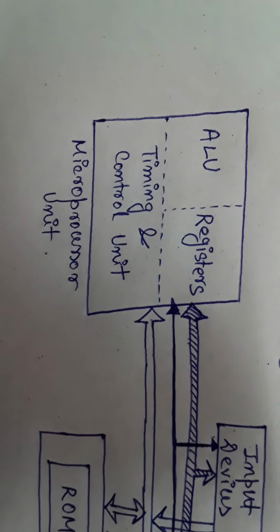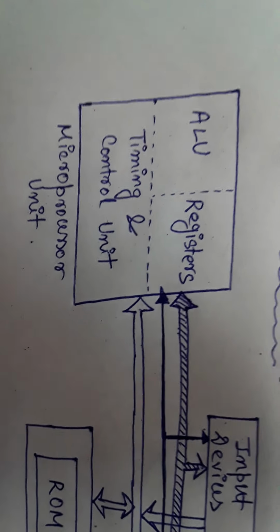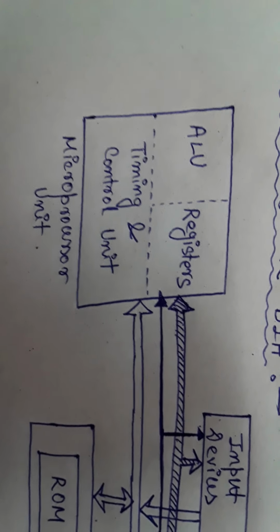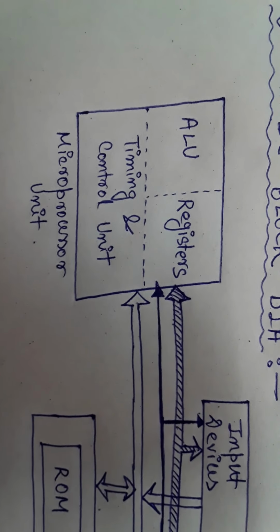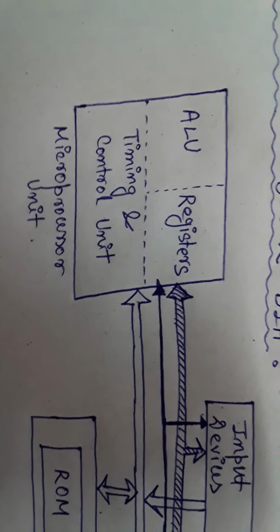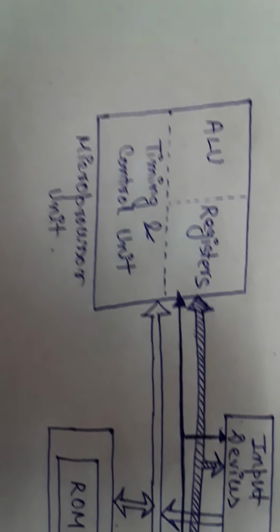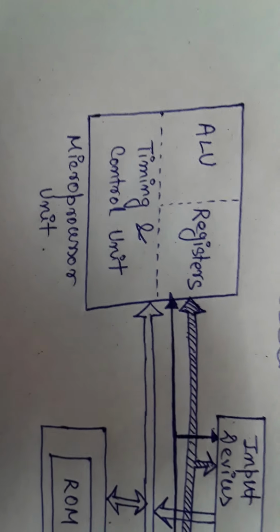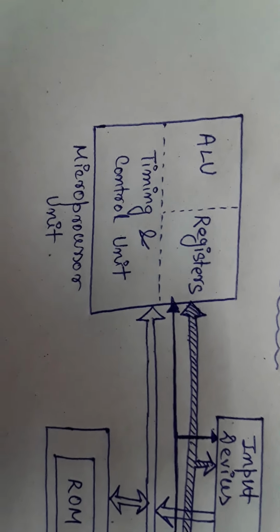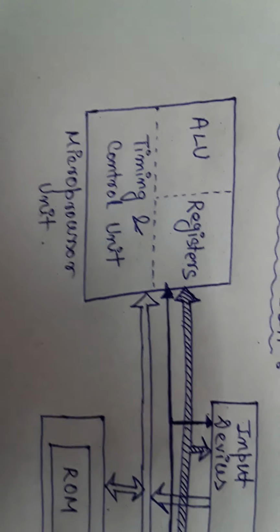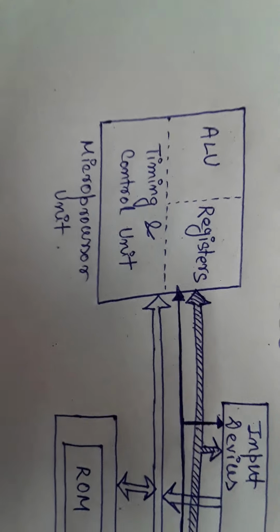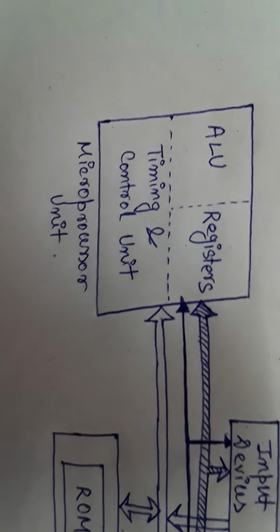This control signal is generated from the timing and control unit. We will be learning these things in brief. In the architecture part of each and every microprocessor, we will learn about the timing and control unit, and that is very, very important. So ALU is for arithmetical logical operations, registers for data storing or retrieving, and the timing and control unit supervises the total operation, like taking the data or sending the data.